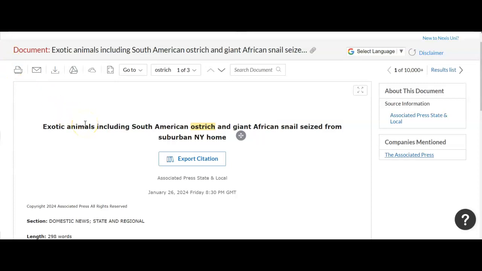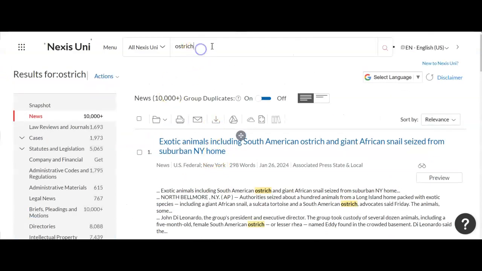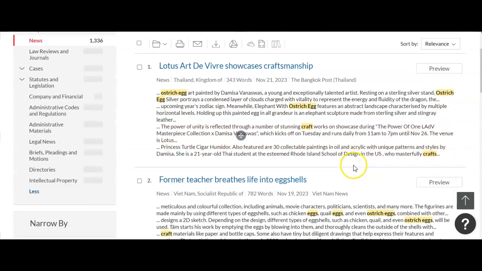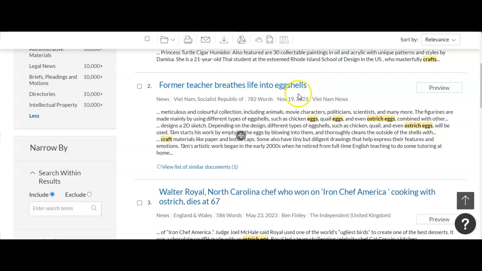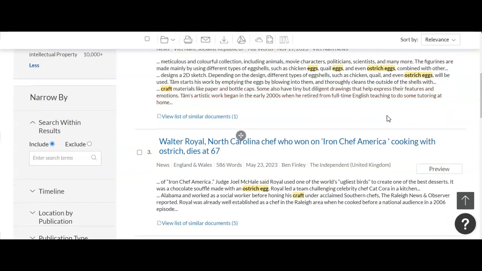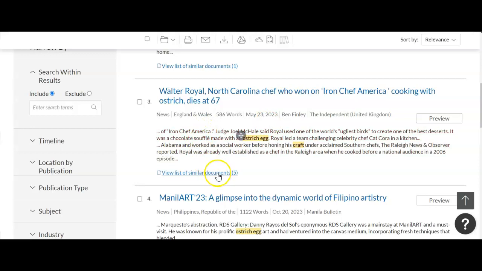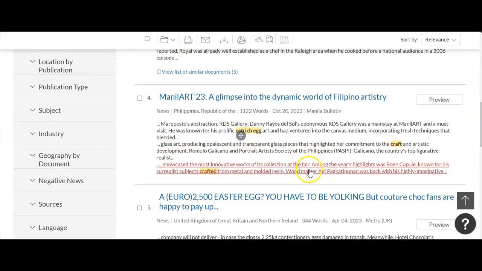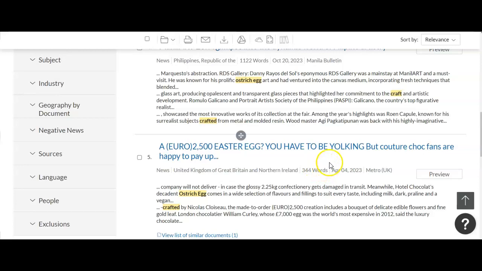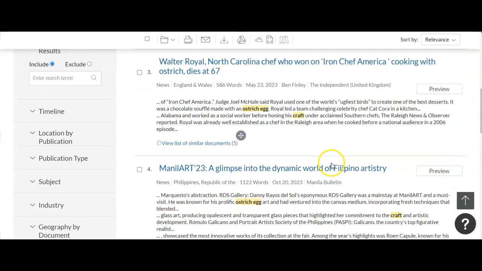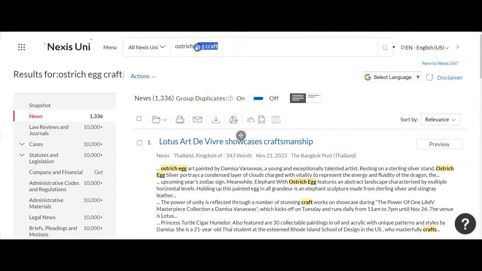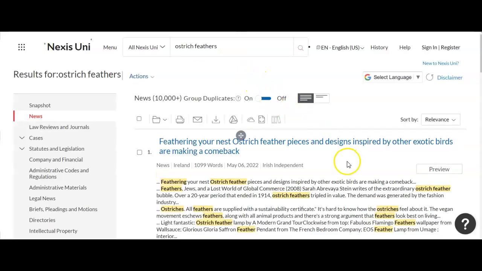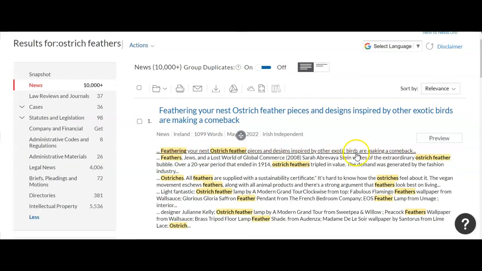Again, if you wanted to change your topic, if you wanted to focus on something specific, like ostrich egg crafts, I can type that in and see what articles might come up with that. So this is going to be coming internationally, but those might be interesting to look at. You can see my collapse command is on because it's putting them together. So this is going to look at the global industry of maybe ostrich egg crafts, but you can always come up here and do ostrich feathers and things like that.